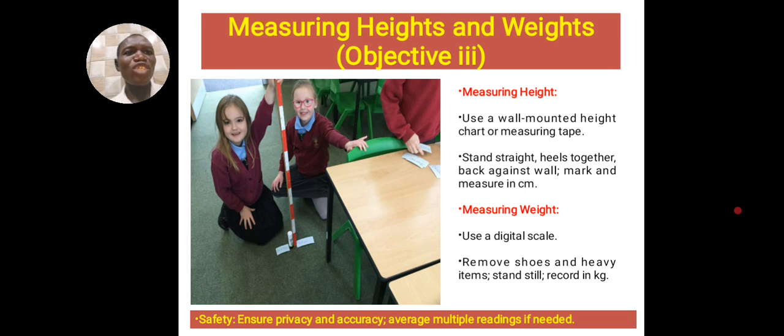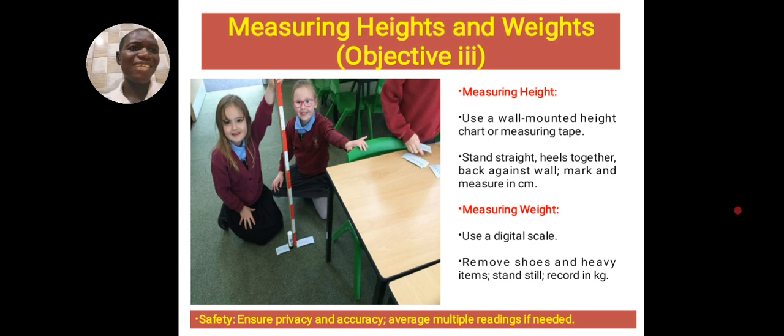So how do you measure height? We are talking about human beings now. You measure it by using what we call a stadiometer. For children, a stadiometer is just like a meter rule that is high. So the child will remove its shoes and anything that will affect the height, stand on it, then you measure. So there is a procedure for that. You can also use a measuring tape for that.